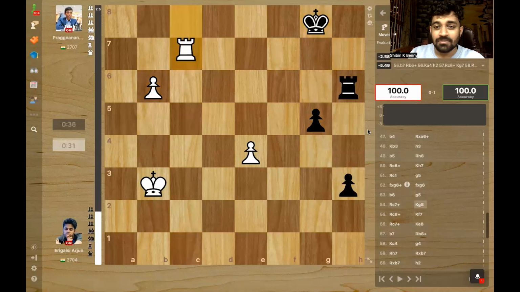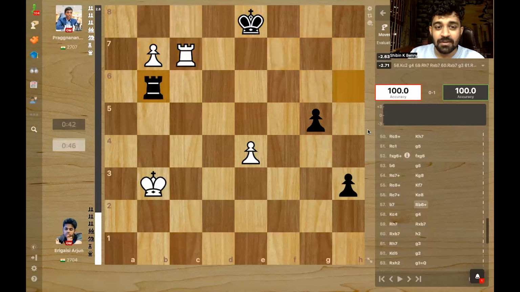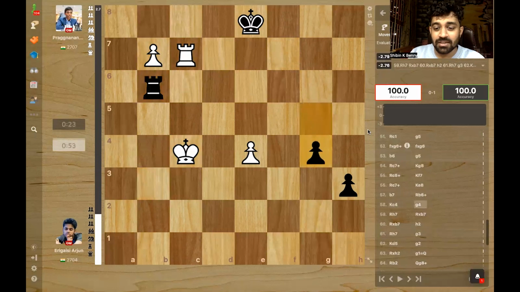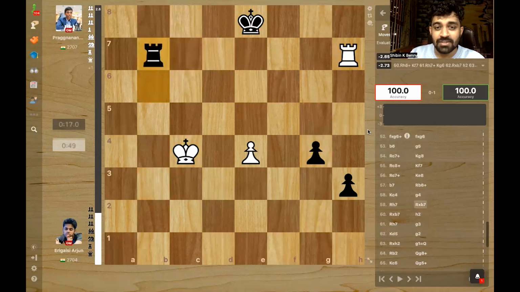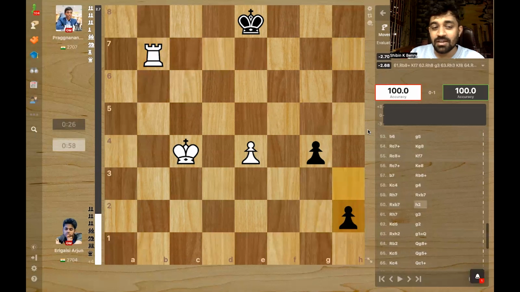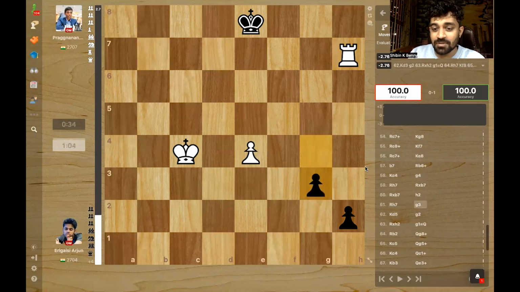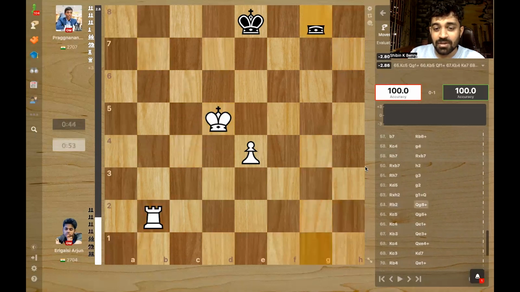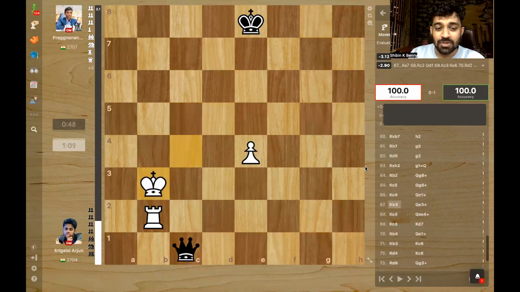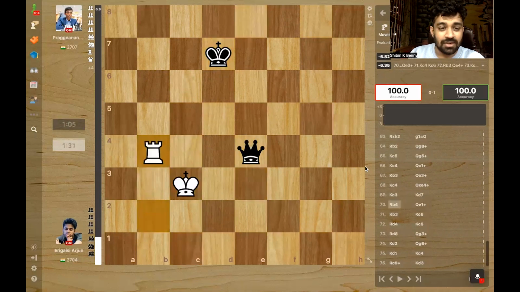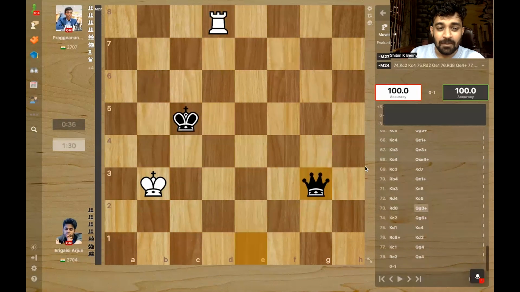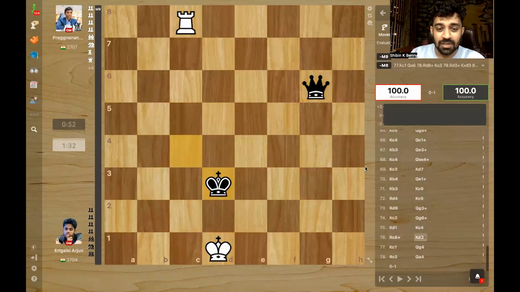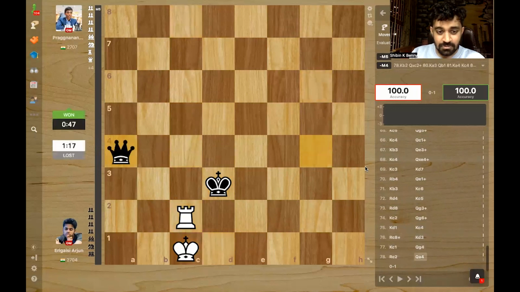And here, Pragg just gets his king in, and the rook comes behind with check, and the g and h pawns decide the game. Takes, very nice move, giving up the rook, but the rook is not worth 2 pawns, it's on the third rank. 3 pawns are much better than the rook. And here, the pawn just becomes a queen, and then it's just a matter of winning the queen versus rook endgame, which Pragg does with no problems, smoothly. He has to find a fork to the king and the rook. And here, Arjun resigned because wherever the rook moves, there's going to be checkmate incoming.